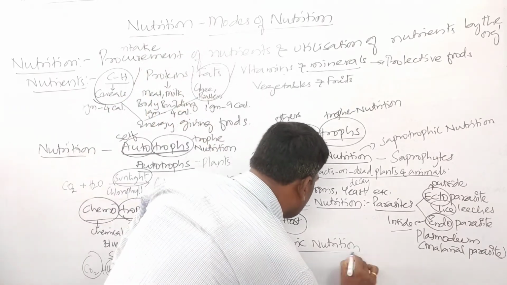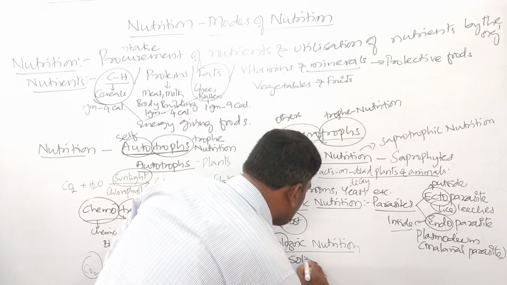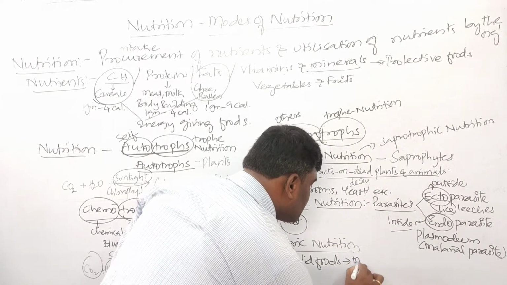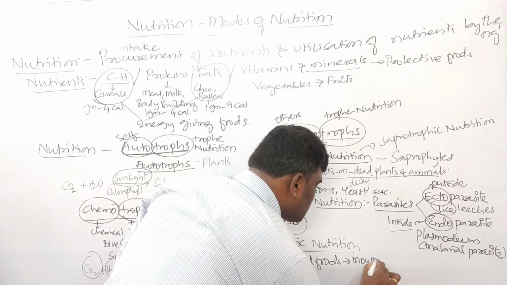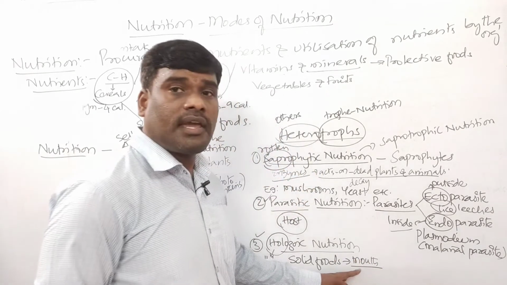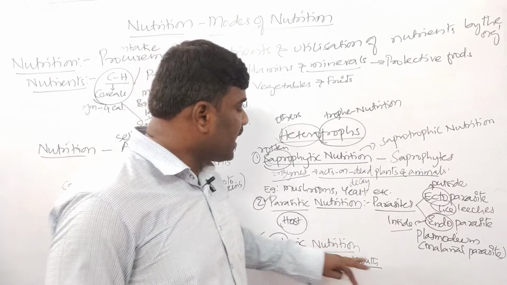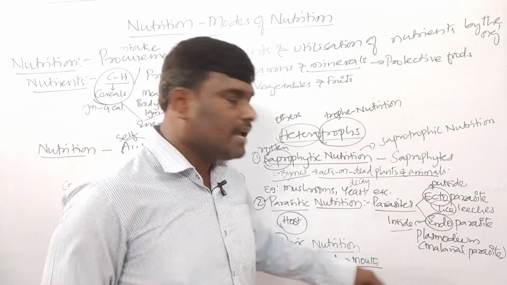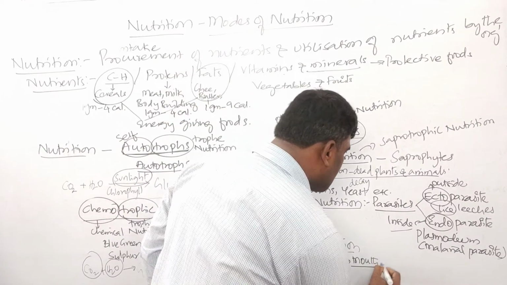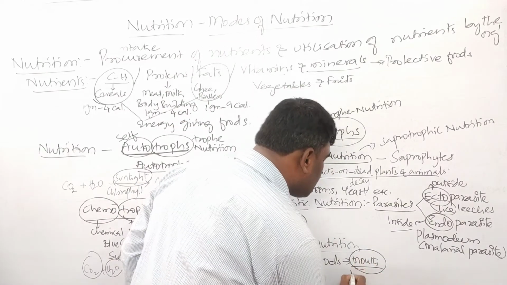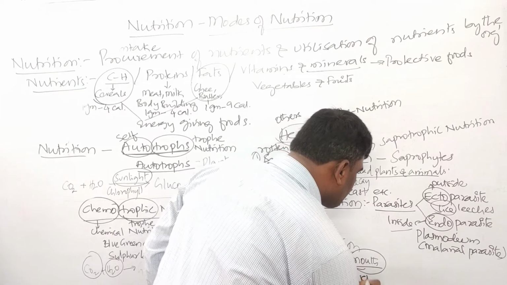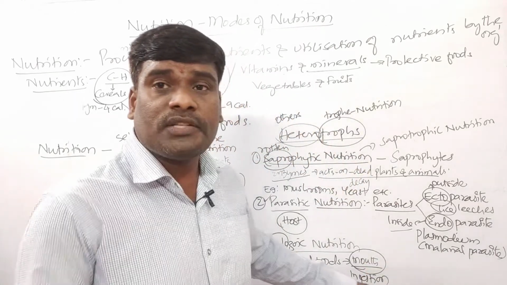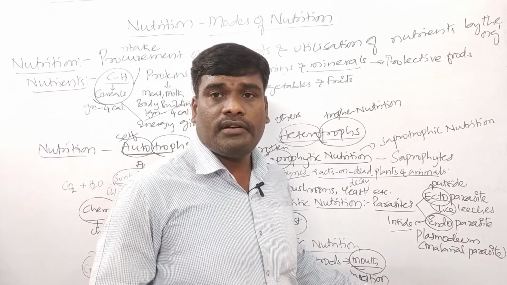So in this kind of nutrition, children, solid food enters into an organism through the mouth. Okay, through the mouth, right? And this process is called ingestion. Ingestion means what, children? Taking in food.